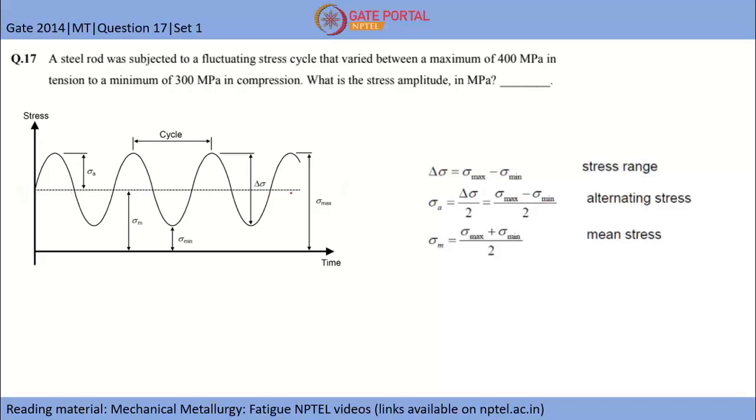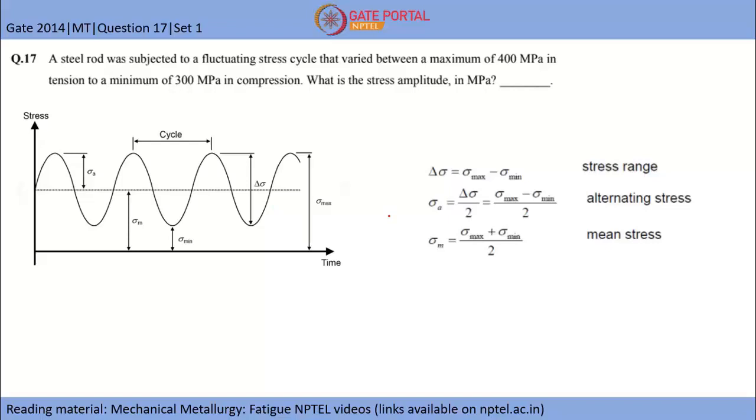And sigma mean is given by sigma max plus sigma min by 2. So you need to find the alternating stress, that is, the stress amplitude.